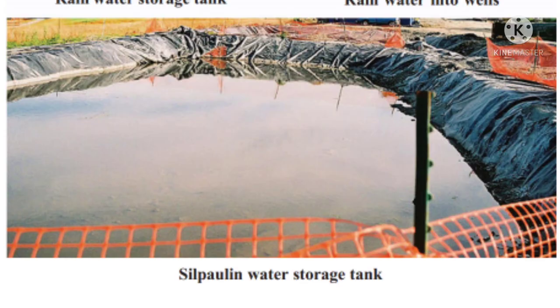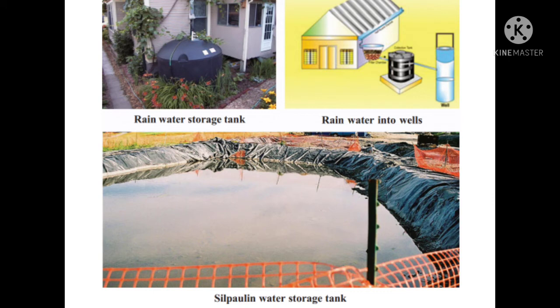Then silpaulin water storage tanks, etc. are the different ways to conserve water. Rainwater storage tanks, silpaulin water storage tanks and well recharging are some of the new methods prevailing today.